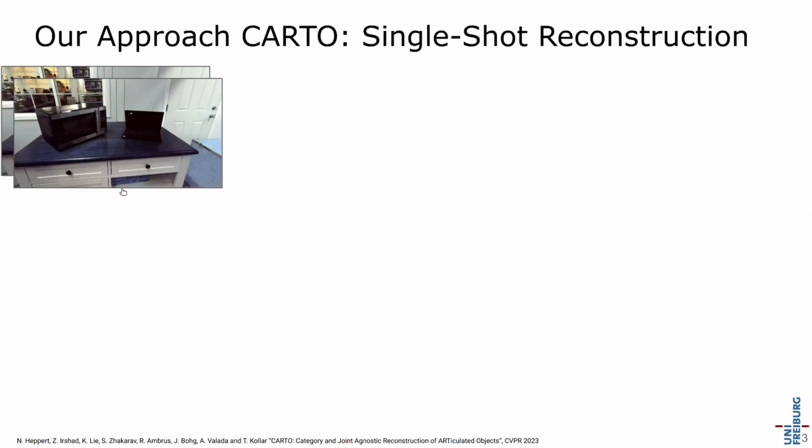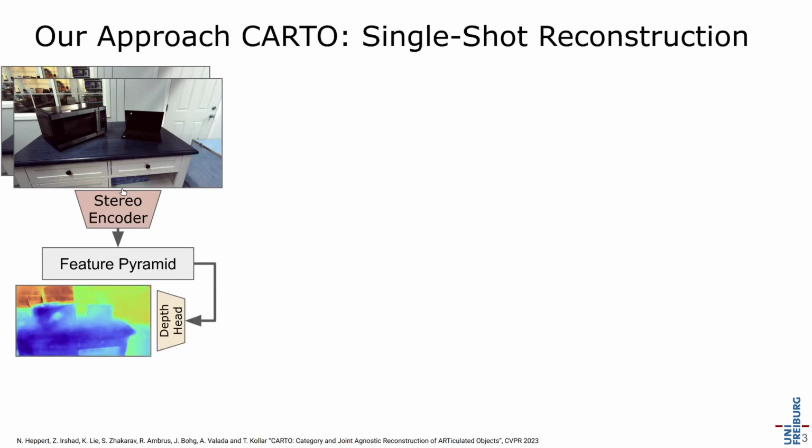To tackle this problem of articulate object detection and reconstruction, we present CARTO, a single-shot pipeline. The input to CARTO is a stereo RGB image pair, for instance recorded with a Z2 camera. We then use a stereo encoder based on SimNet by Kollar et al. That extracts a feature pyramid which is fed to multiple output heads.